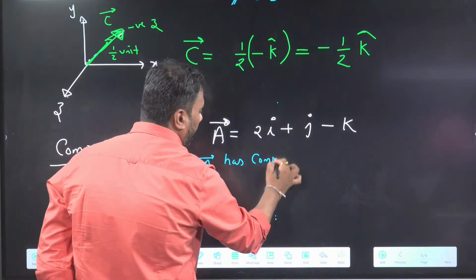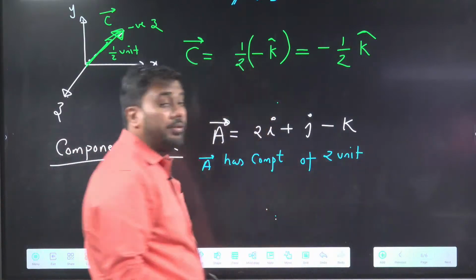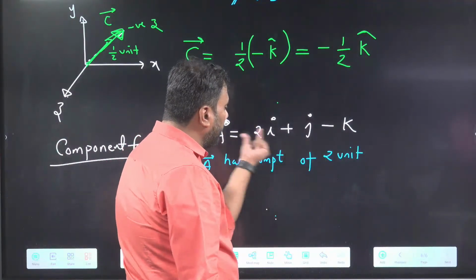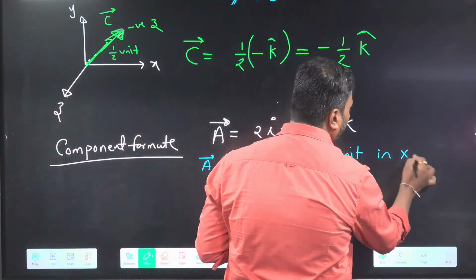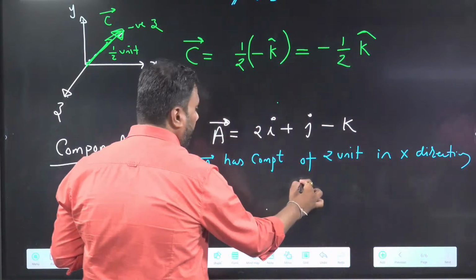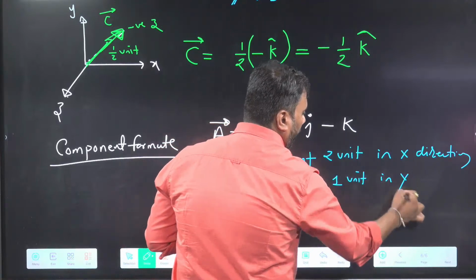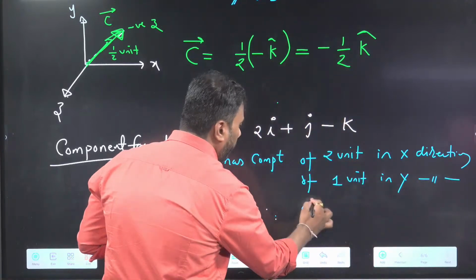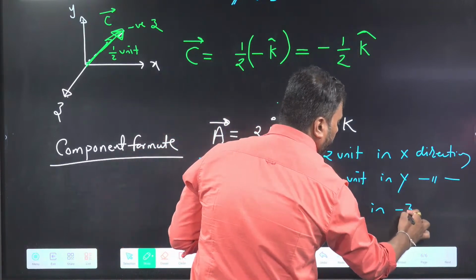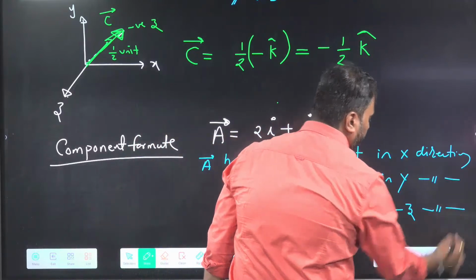That means the length of the vector in the x direction is 2 unit, a component of 1 unit in y direction, and a component of again 1 unit in negative z direction. Here I am getting minus k, it means negative z direction.